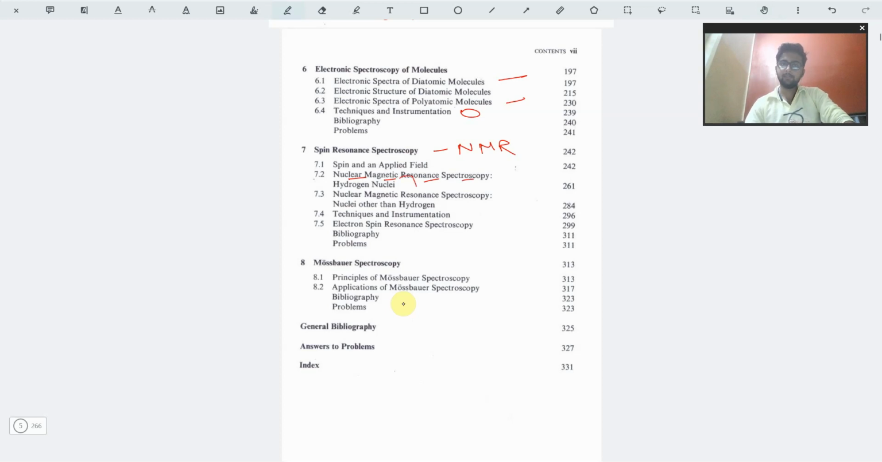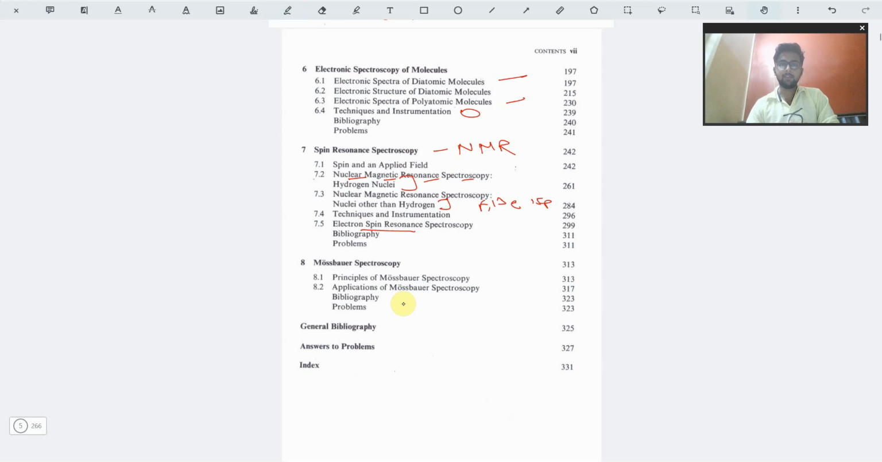That is firstly studied for hydrogen nuclei, then for nuclei other than hydrogen, like C13, phosphorus 15. Okay, I'm sorry, not F19, the fluorine atom is used. Then we have the techniques and instrumentation. Again, electron spin resonance spectroscopy. Here it is not the nucleus that is spinning; the electron is spinning. And for that purpose, some different calculations are deduced.